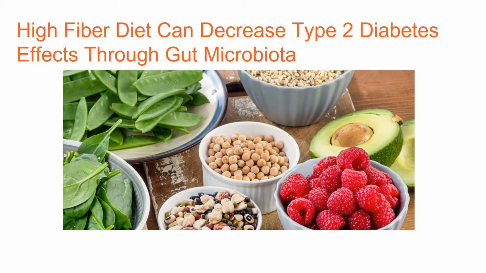A recent study at Shanghai Jiaotong University compared the effects of a high-fiber diet versus that of a low-fat, low-carbohydrate diet on subjects with type 2 diabetes. The study found that out of those who consumed high-fiber foods, such as whole grains, 89% showed increased effective regulation of blood sugar, whereas only 50% of those who consumed the standard control diet did. The researchers theorized that this was a result of changing gut microbiota composition.